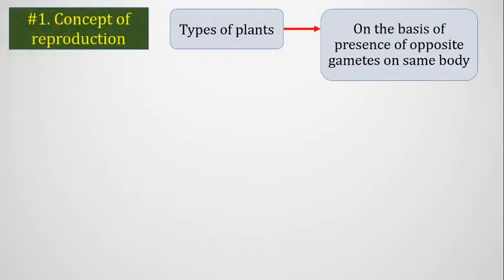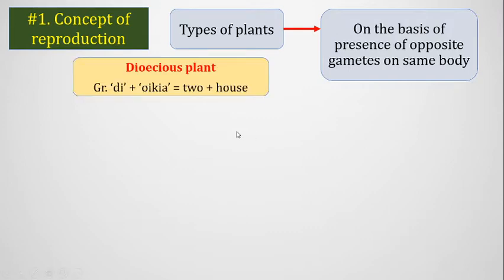So now we will discuss another type of plant that is called dioecious plant. The Greek meaning of it is two house. So why is that referred to as two house? That means two different types of flowers are produced on two different plants.